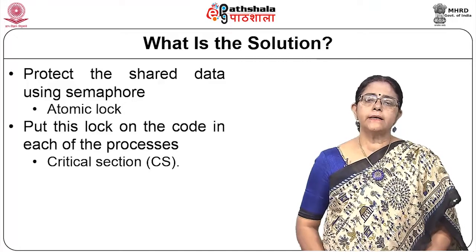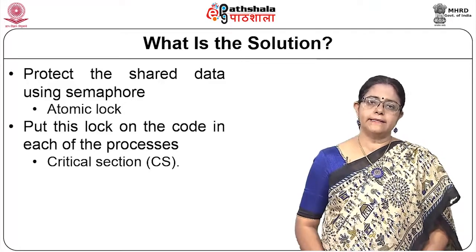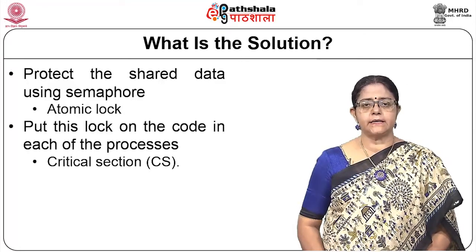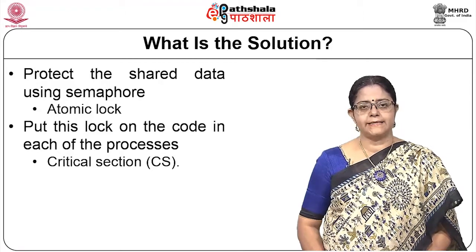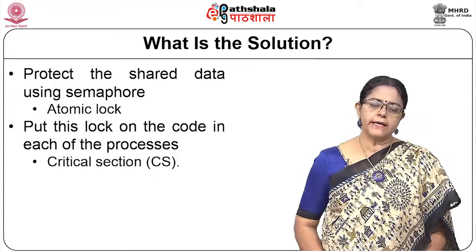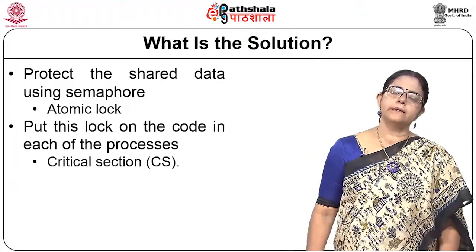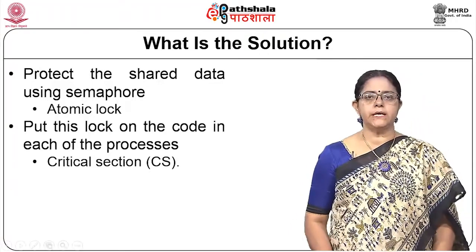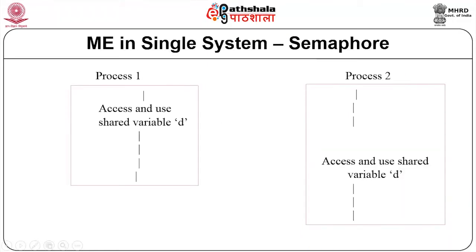The code where the data is being accessed in these entities is called critical section. So, we identify in each of the processes what the critical sections are, and once we have identified them, we can put the atomic lock.